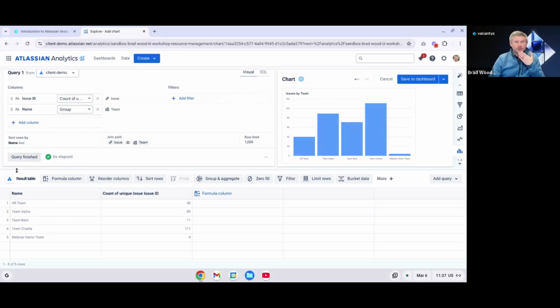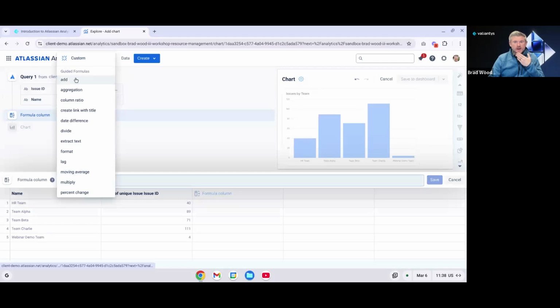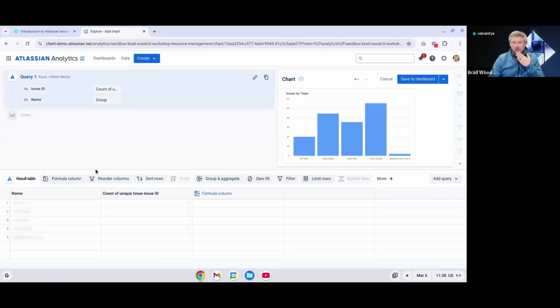In our table, or our result table at the bottom, we have a number of additional formulas that we can add. We can click formula column to do some kind of mathematical formula, or any of these options that we see here. So add, subtract, multiply, etc. We can utilize Atlassian Intelligence again to help us write a formula if we need to. We can reorder our columns if we need maybe the name column we want on the y-axis and not the count of issues. We can just reorder them by clicking this.